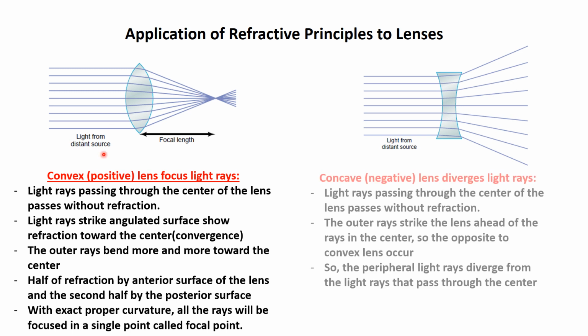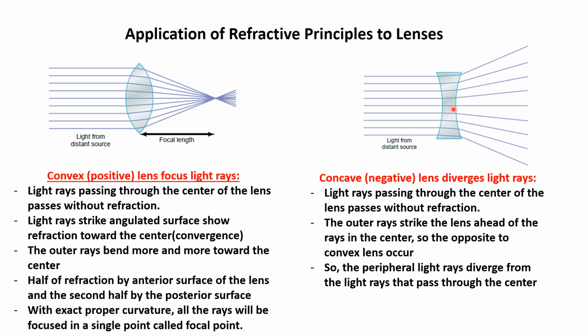If we apply this to the concave lens, we have here the angulated interface, and as the peripheral light beams hit the angulated interface, they show bending, and the bending is perpendicular to the surface. As I mentioned, half of the bending is produced by the anterior surface and the second half by the posterior surface.